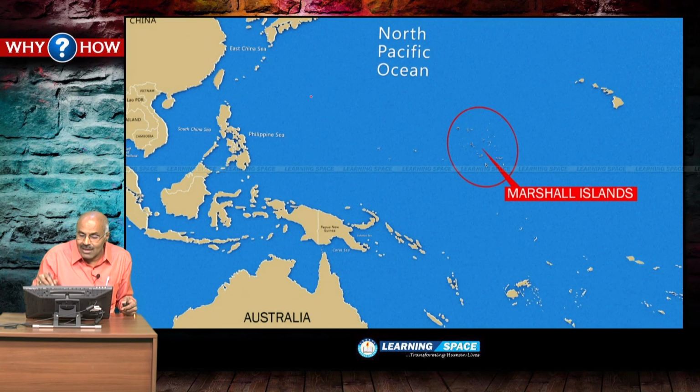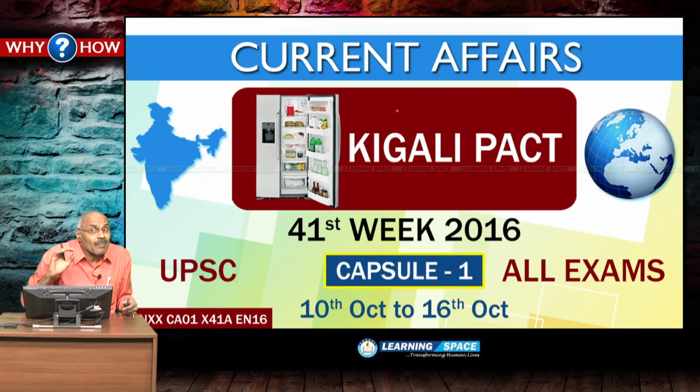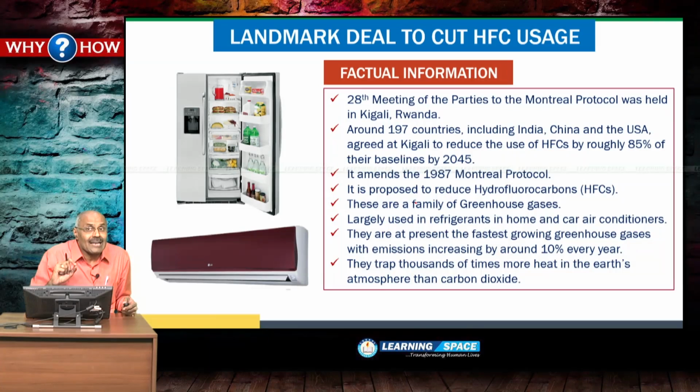Right? So this is the location of Marshall Islands in Pacific Ocean, highly vulnerable because of climatic changes. And Kigali Pact we deliberated during 41st week as capsule 1. This is one important fact of 2016, and we have given total information with regard to Kigali Pact, because Kigali Pact is nothing but 1987 Montreal Protocol's amendment.